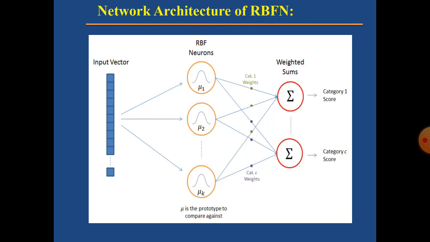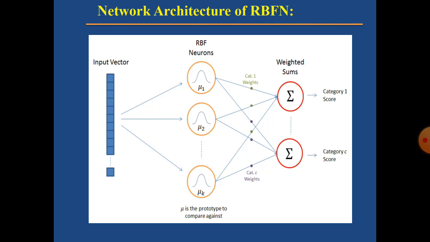Because each output node is computing the score for a different category, every output node has its own set of weights. The output node will give a positive weight to the RBF neurons that belong to its category, and for those that do not belong, it will give a negative weight. Hope you have understood. This is all about the RBFN network.